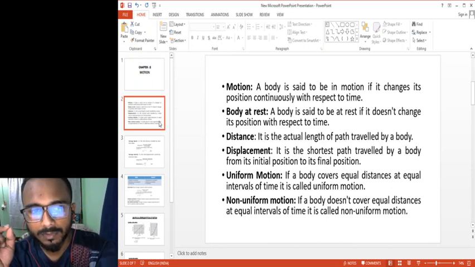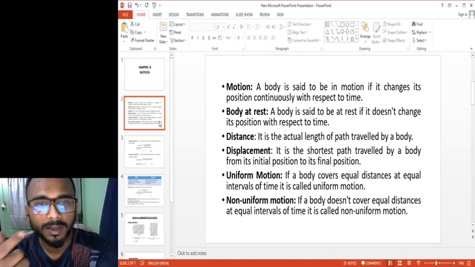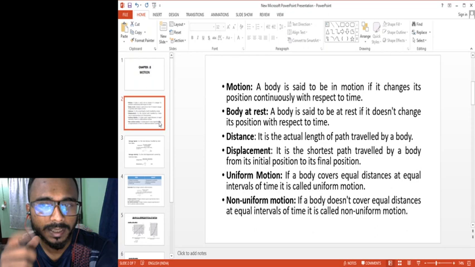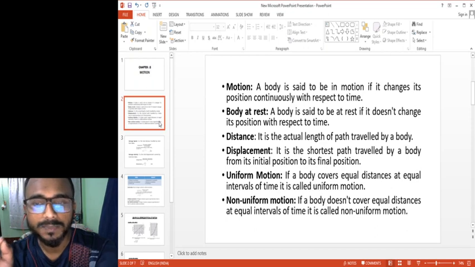The first we should learn is what is motion, right? So when I say what is motion, it means I'm moving. When I'm moving, what am I doing? I'm consuming certain time. So what is motion? A body is said to be in motion if and only if it changes its position continuously with respect to time.